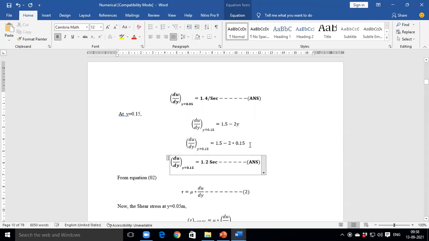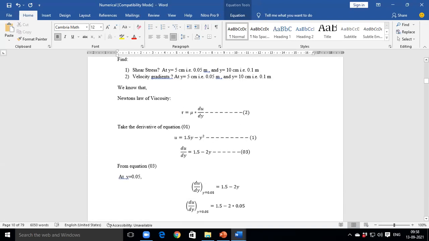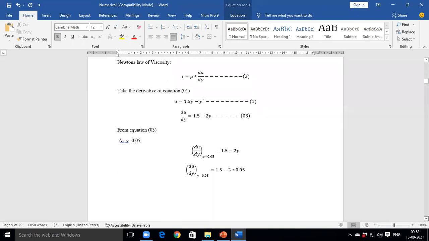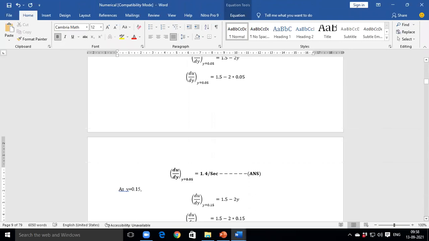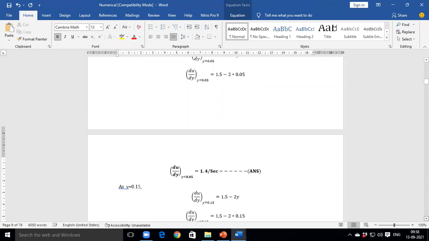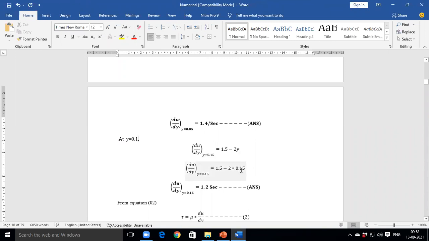See, 1.5 minus 2y is correct, and what is the value of y? It is 0.1.